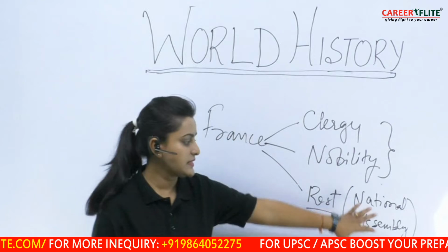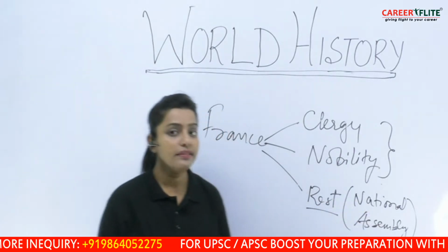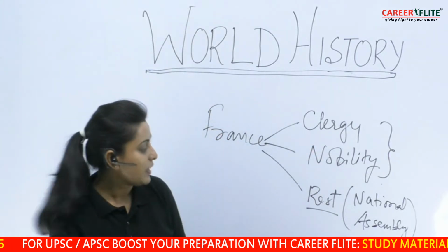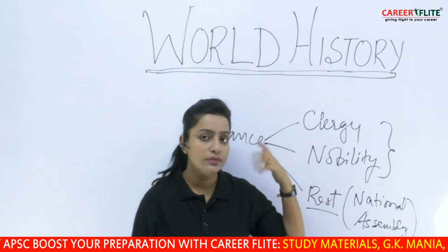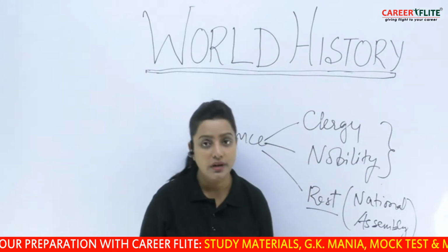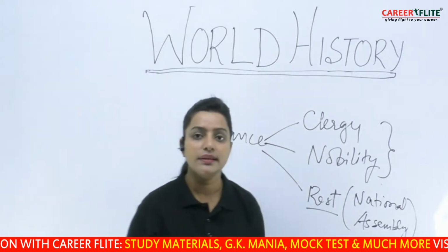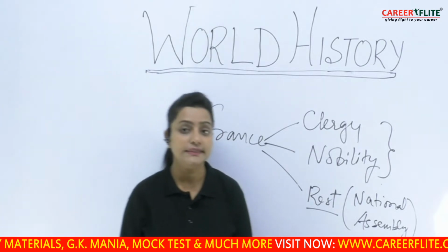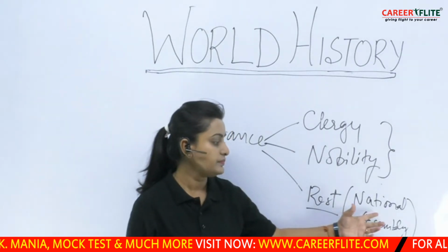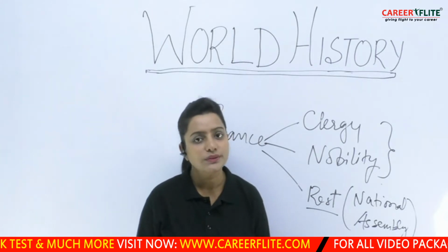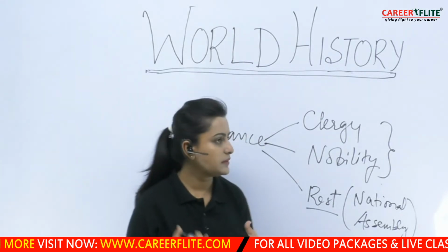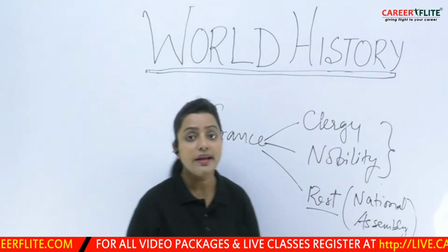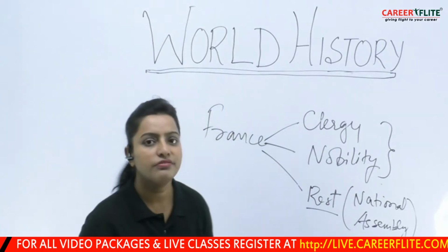Under this National Assembly, these people used to unite together and go for certain movements against the autocratic rule of France. However, as the upper two classes were very much involved with the monarch, they were able to convince the monarch that this National Assembly would challenge his power. Therefore the monarch went on to ban the National Assembly. From this, we see that the upper two classes exerted power over the monarch as well as over the entire French population.